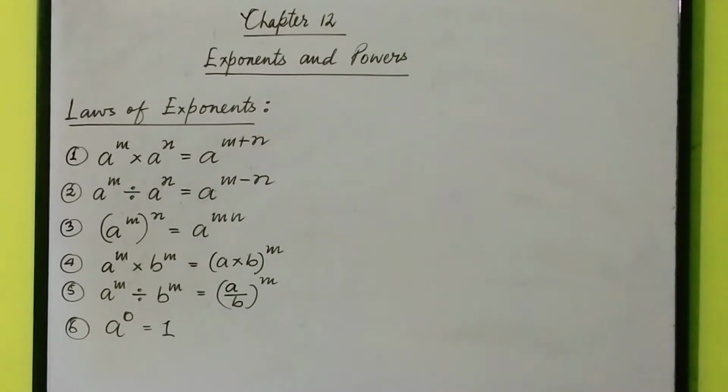Then a to the power m divided by b to the power m is equal to a by b whole to the power m. Then a to the power 0 is equal to 1. These are the few laws. Write them down, my dear students, in your copies. Now let me start the exercise. The first exercise will be exercise 12.1.